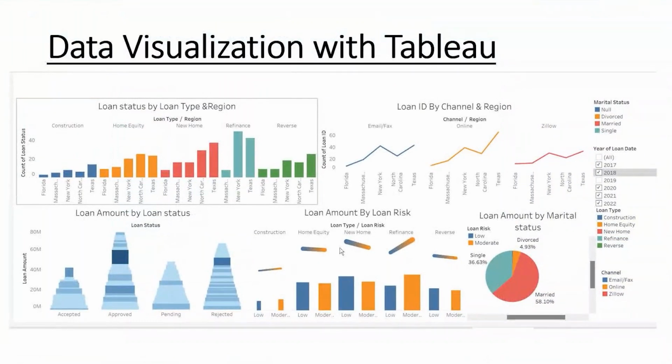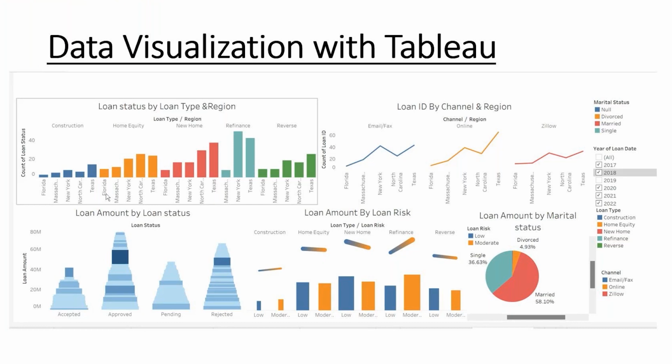Okay, so we use Tableau for our data visualization, and we came up with some decisions. The first chart describes the loan status by loan type and region. Based on the data, we see most people get loans for refinancing, followed by new homes, home equity and reverse loans. You can see people who apply for loans for construction are really few.